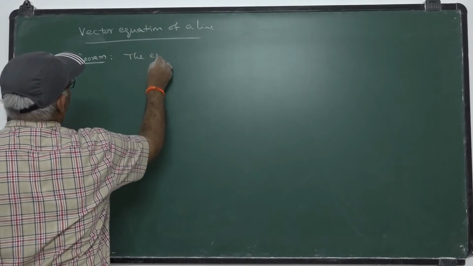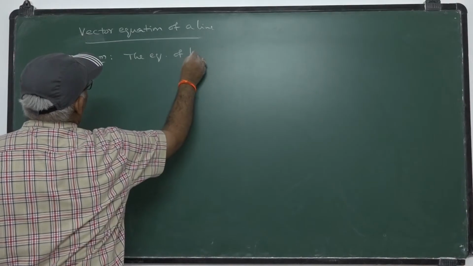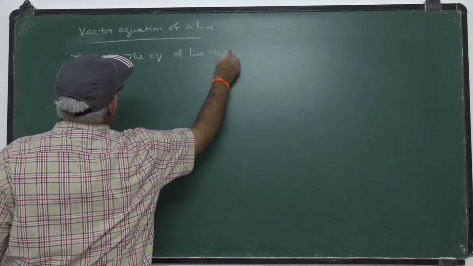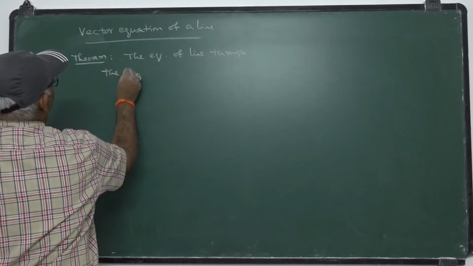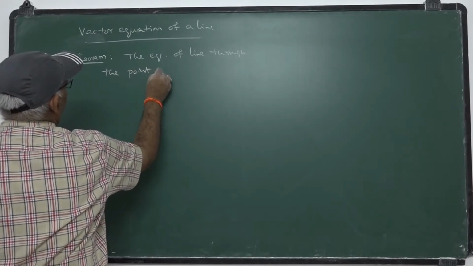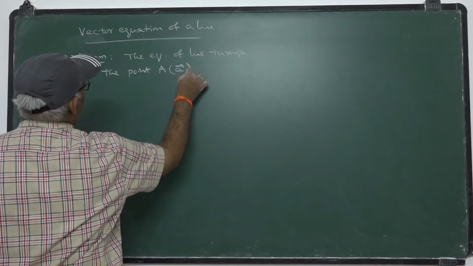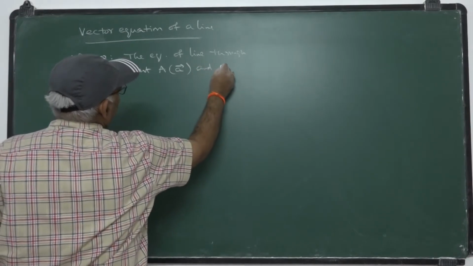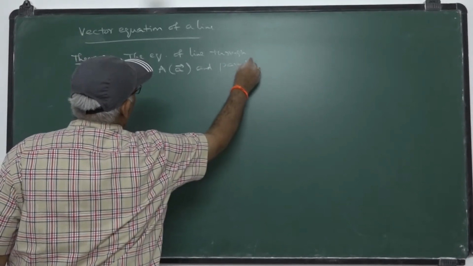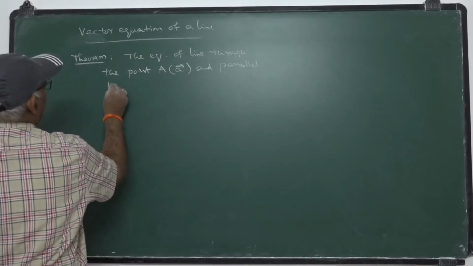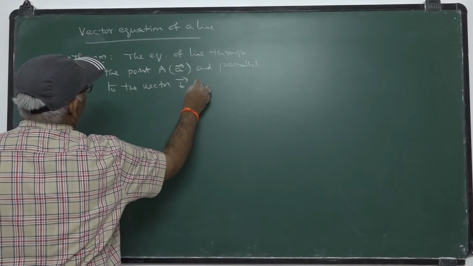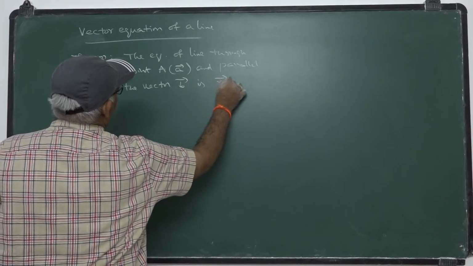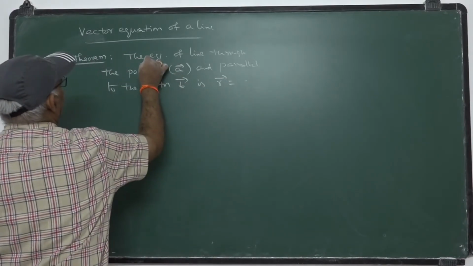The equation of a line through the point A bar and parallel to the vector B bar is the vector equation.